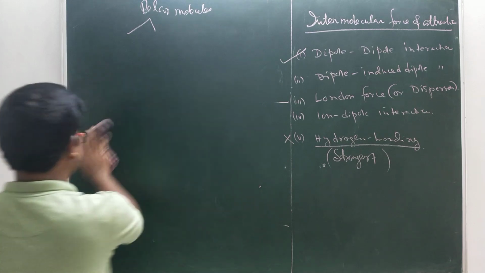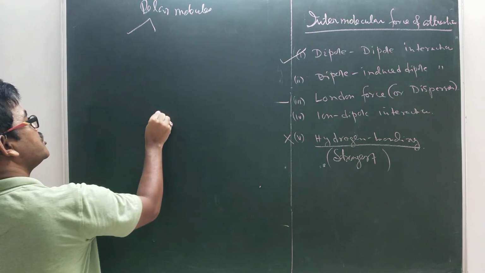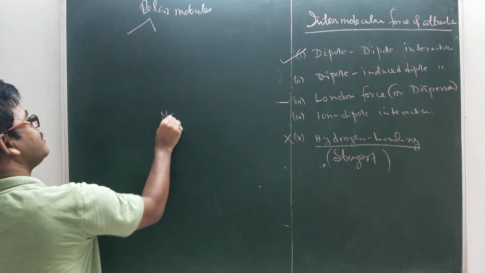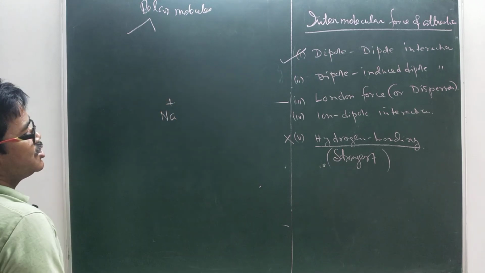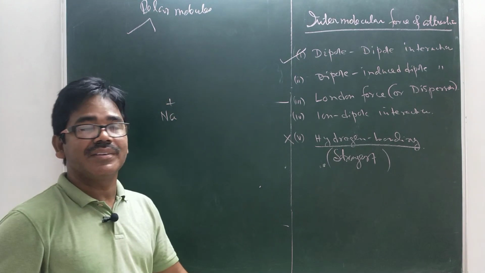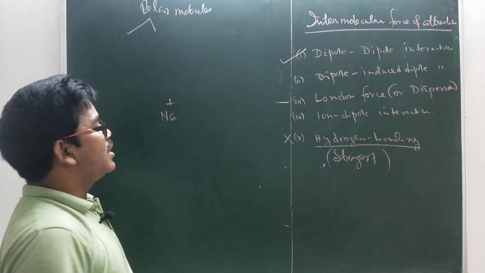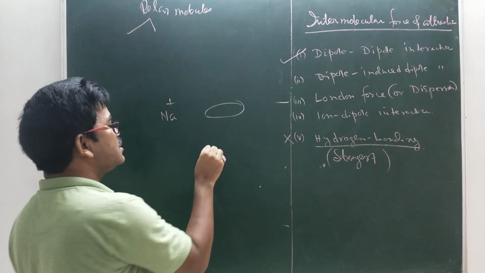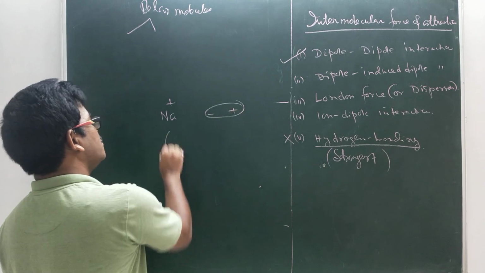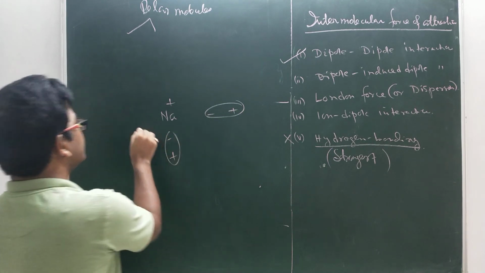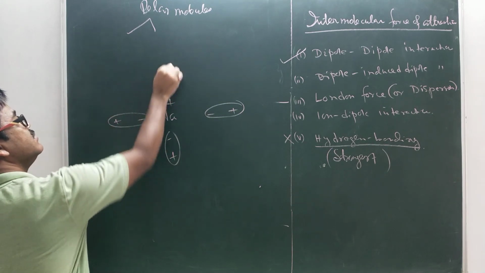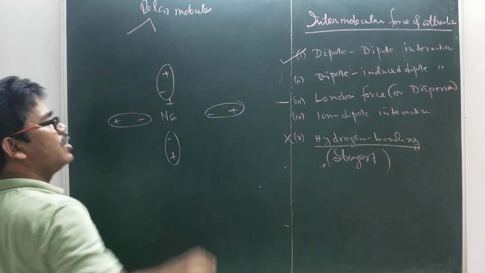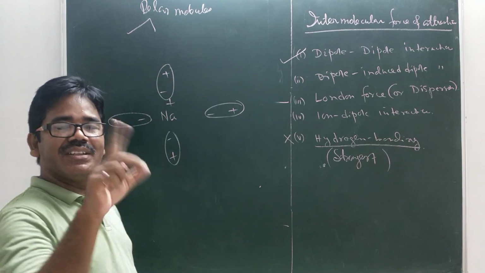Ion dipole interaction. Suppose Na plus is there and it is dissolved in water. Water is a polar molecule, am I right? One side positive, other side negative. Water is a polar molecule, one side negative, other side positive.